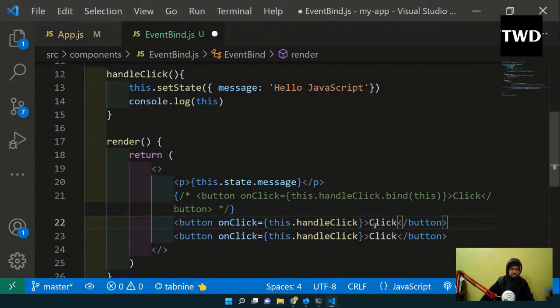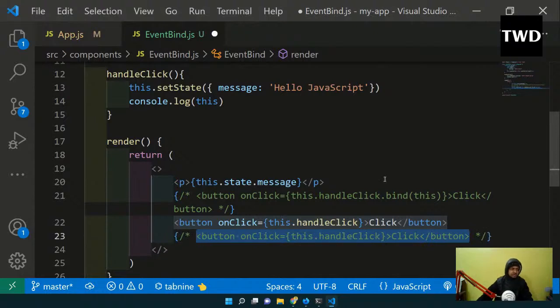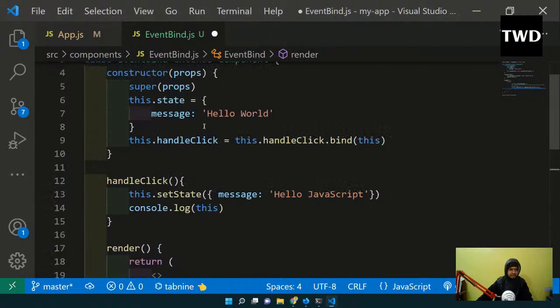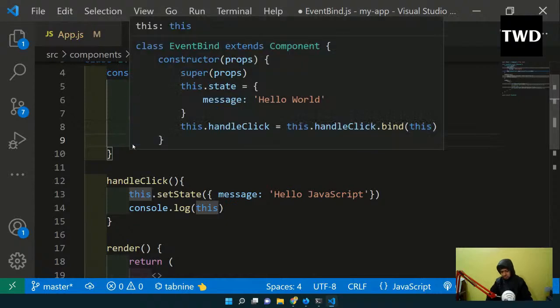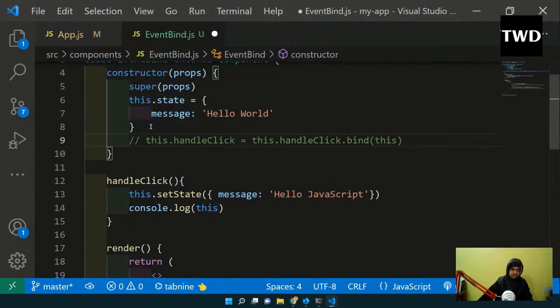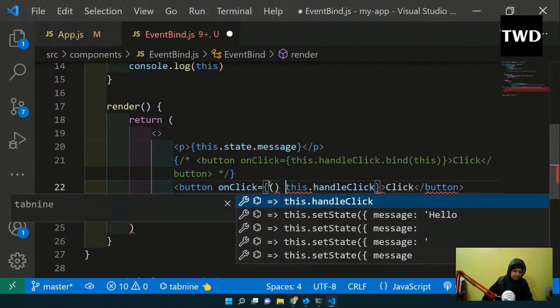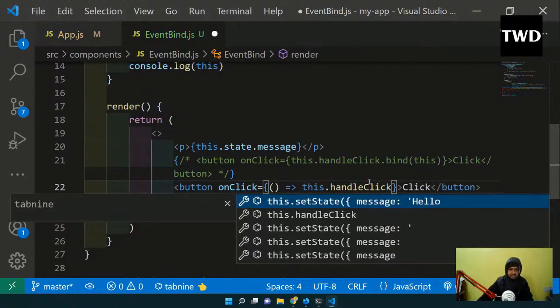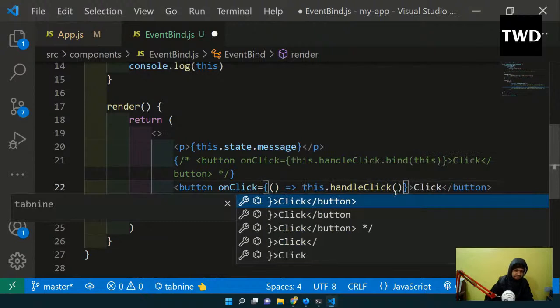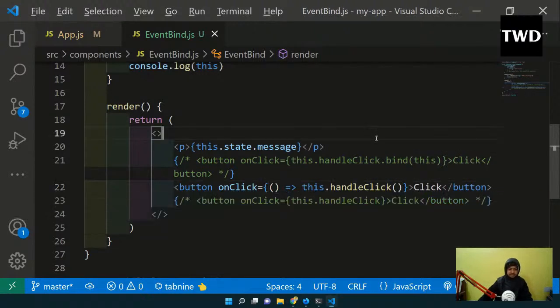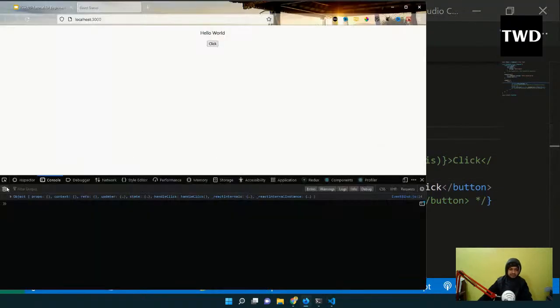So I'll comment this also out, and now we are going to call the arrow function here itself, like this, and here. Save it, clear it, run it, working fine.